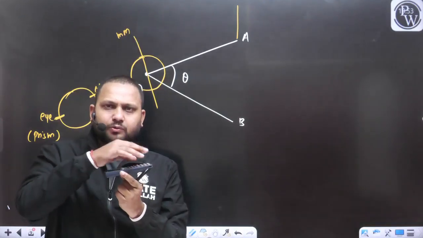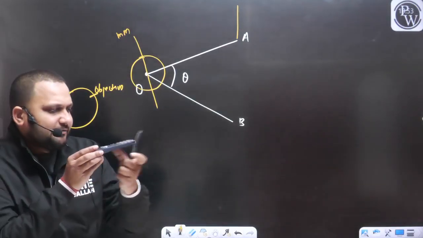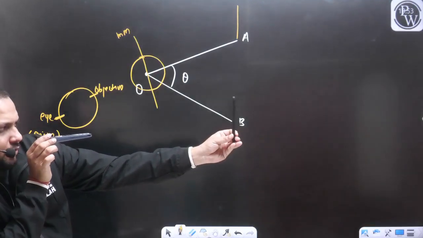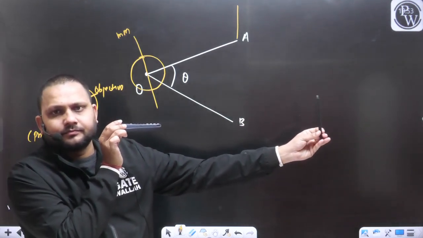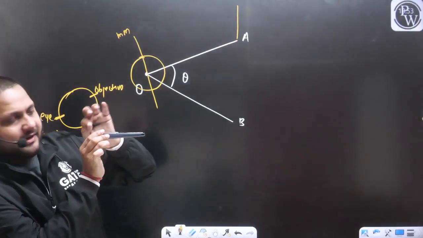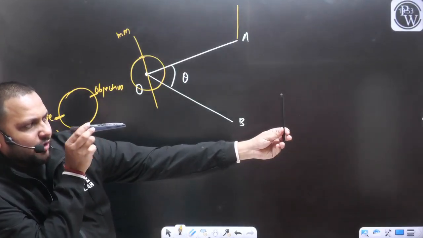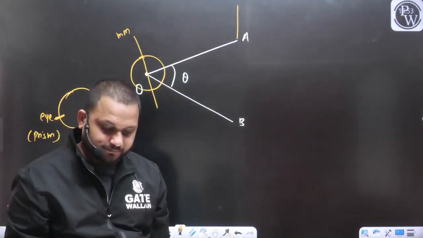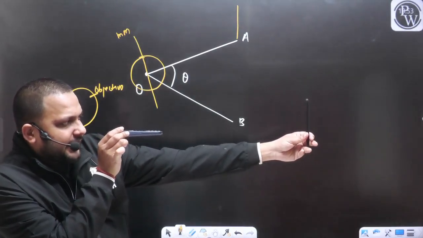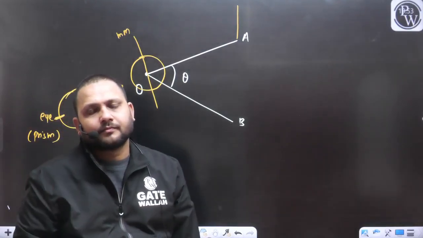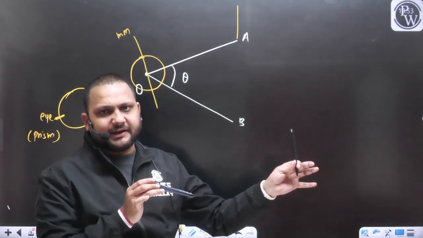In the compass there are two sides, the eye side and the objective side. So now from the station O, I will sight this point A. Here there will be the eye side, here there will be the objective side, and this is your ranging rod. So I will do the proper sighting of the point A, the ranging rod that we have placed at point A, from the station O.